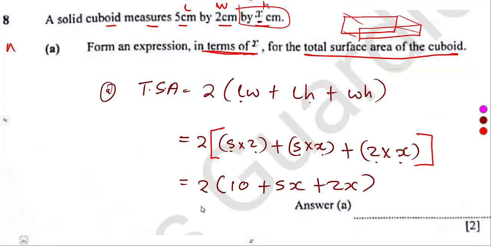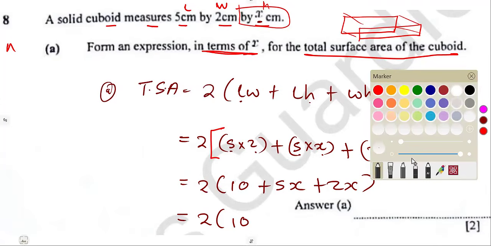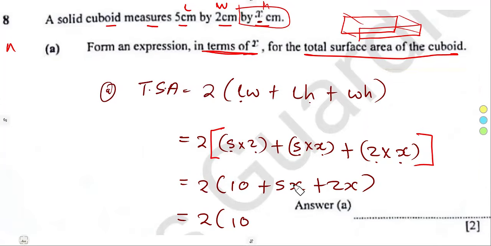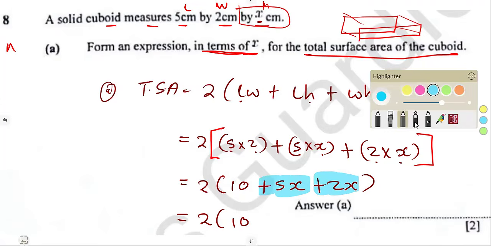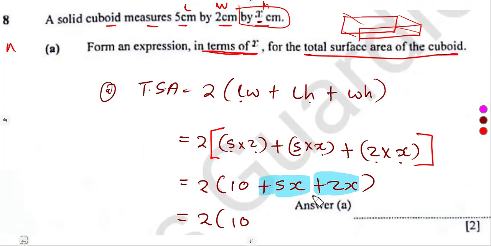Adding these, we consider the like terms: 5x plus 2x, which is 7x.